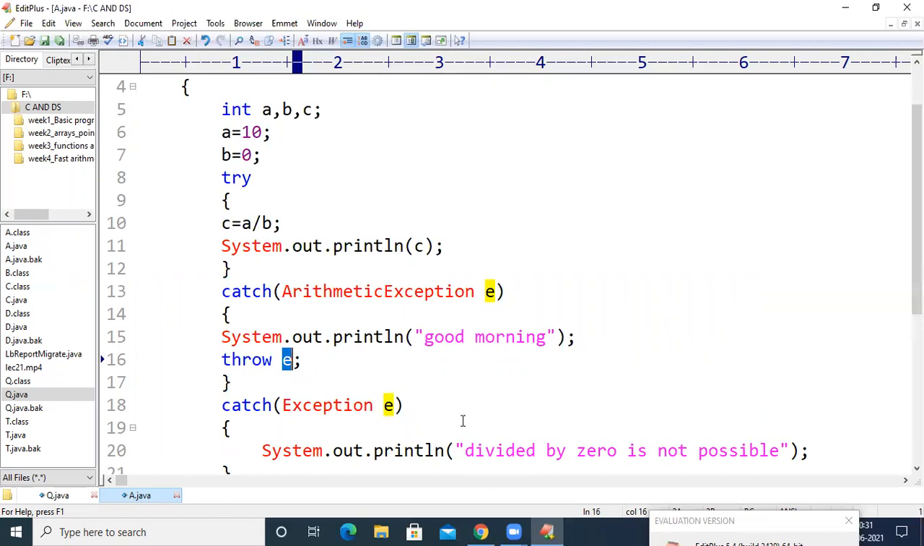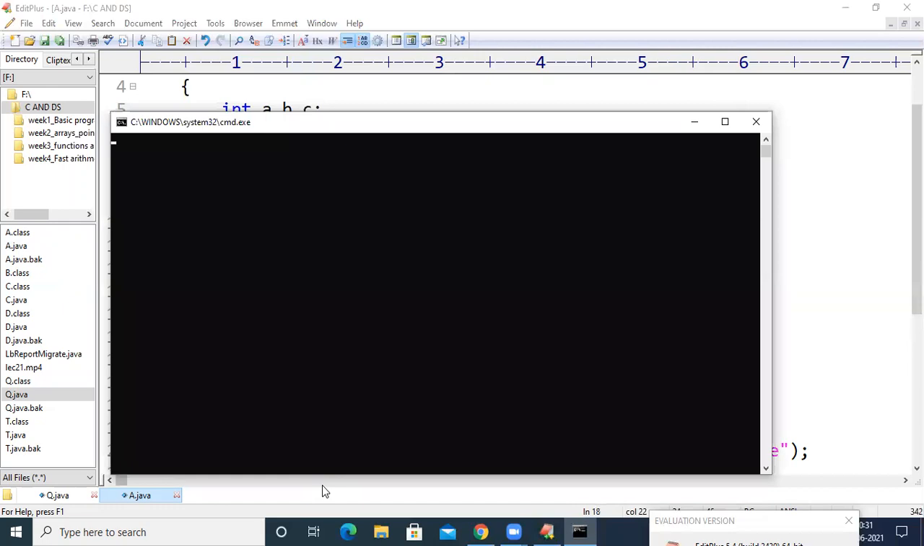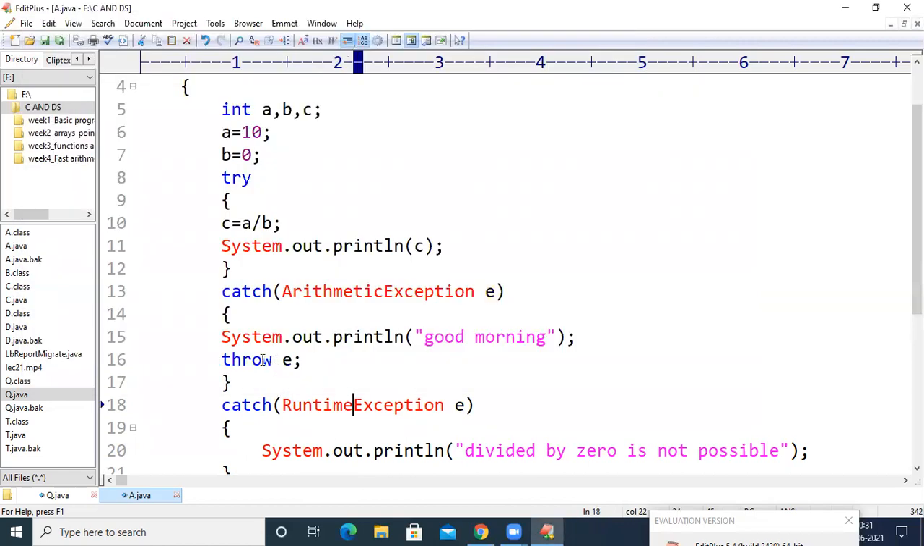So if you want to rethrow an exception which was already thrown, then you can go for this throw keyword. Now I think all of you are clear about why we are using this throw keyword. When we use the throw keyword, it is going to throw the exception which was already thrown.